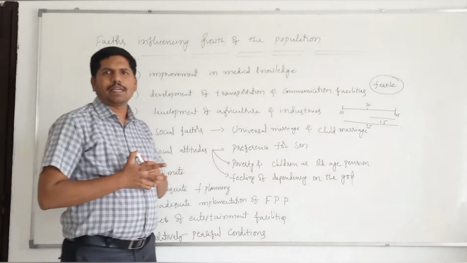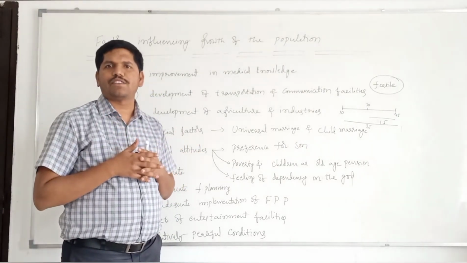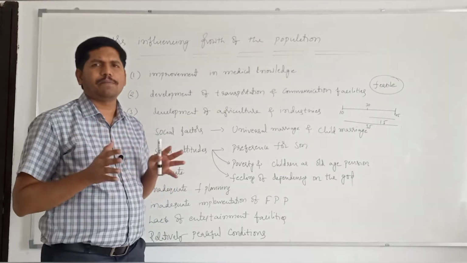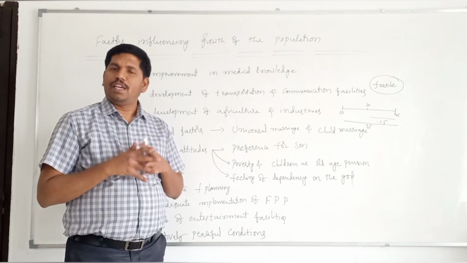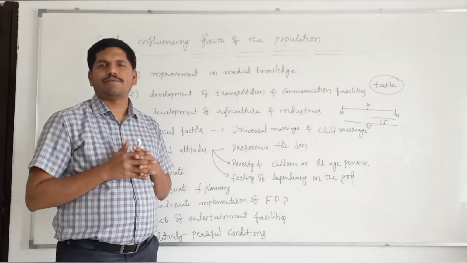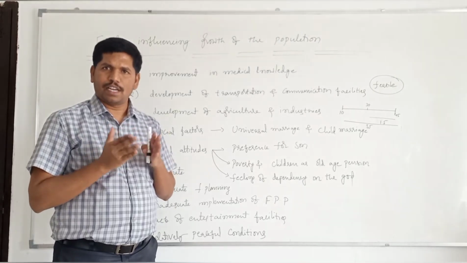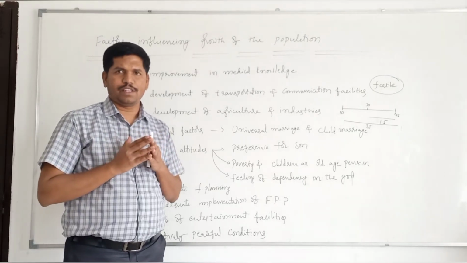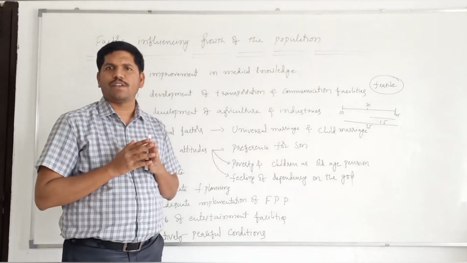inadequate family planning. Many couples are unaware of the family planning practices. If you go to rural areas, many people are unaware of the family planning practices. Even in case of presence of awareness, there is very less availability of the contraceptive measures in the rural areas. If they want to take oral contraceptive pills, availability is less.